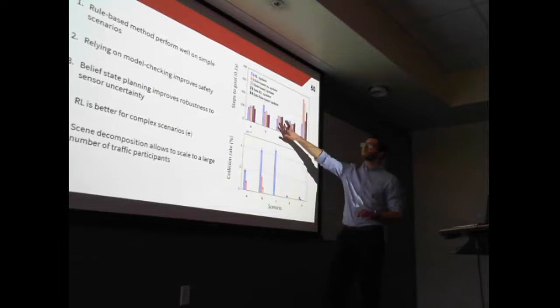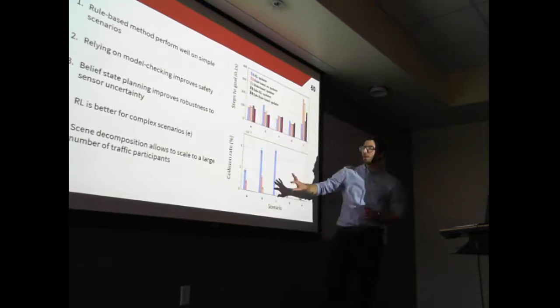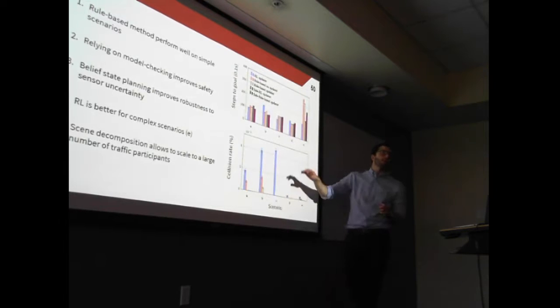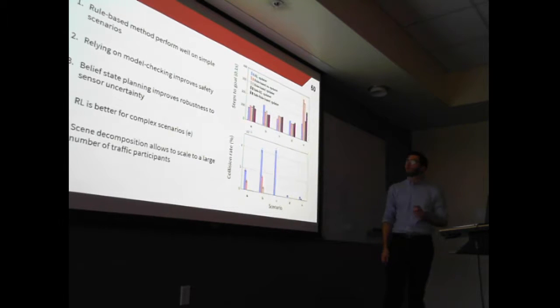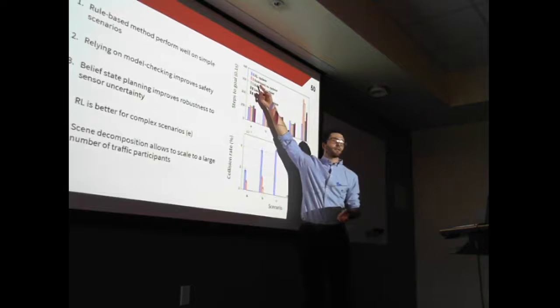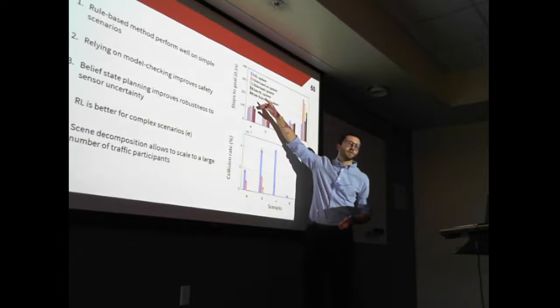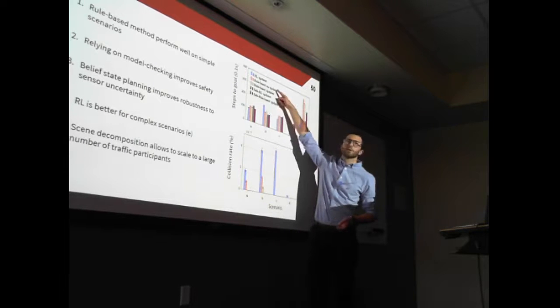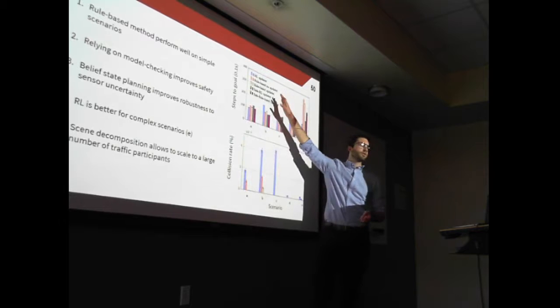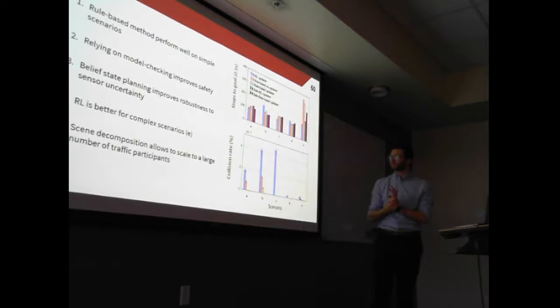So here are the results for all of the scenarios. Here we show the number of steps it takes to reach the goal, to do the left turn, and here's the number of collisions. This is evaluated through 10,000 simulations, and we compare different settings: whether we use reinforcement learning or a rule-based method, whether we use model checking or not, so the safe policies are using model checking, and whether we use belief update with an updater or not. If we don't use it, it means we're trying to process directly the noisy observation.